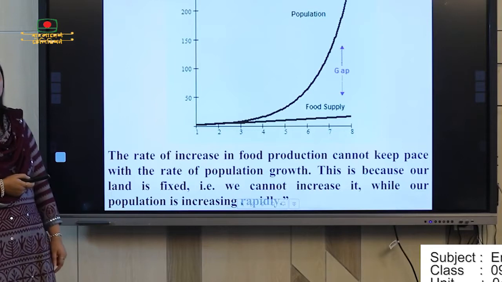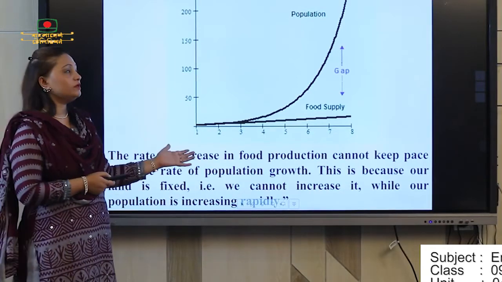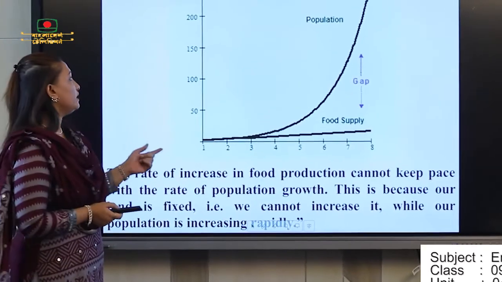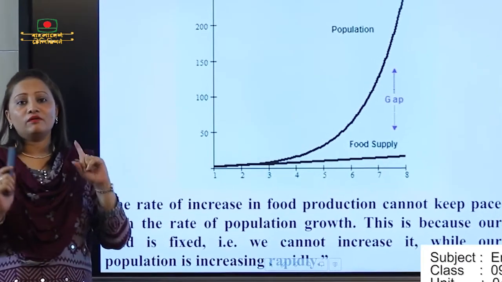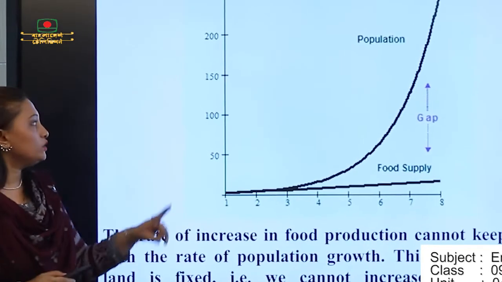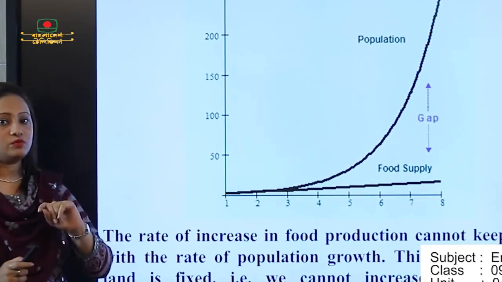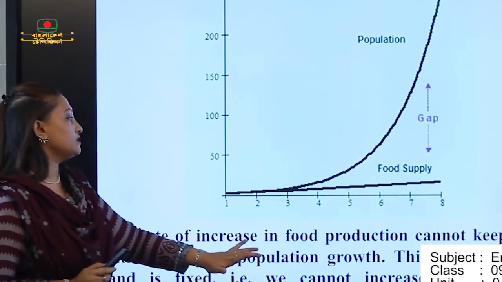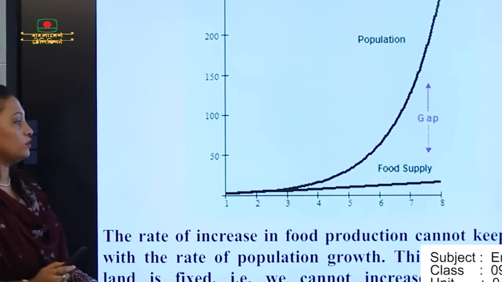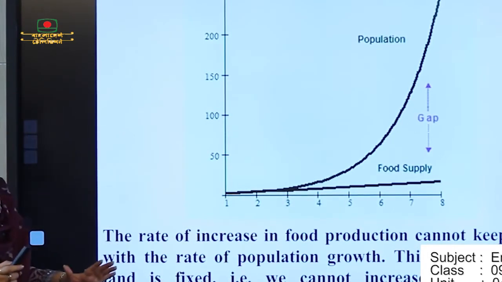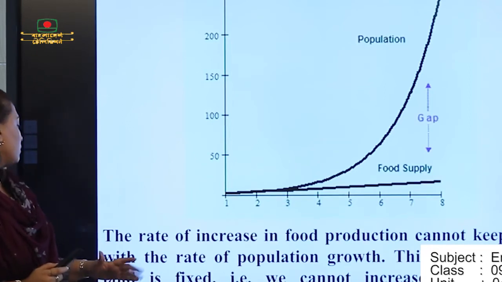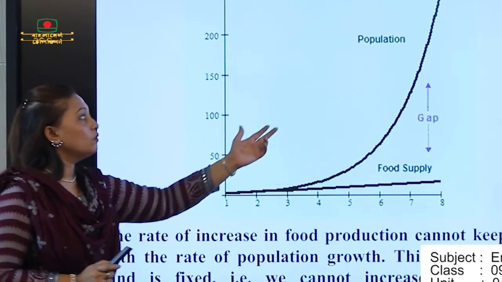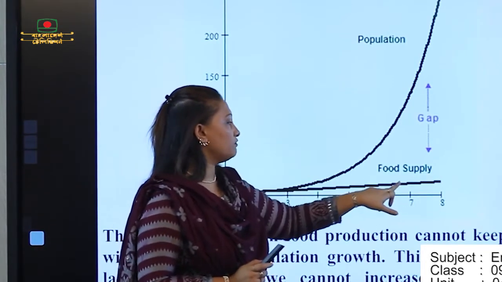My dear students, now we will learn from the picture that is related to our lesson 3. Here you can see a graph. Our lesson is about food problems. First we need to read what is written there. The rate of increase in food production cannot keep pace with the rate of population growth. This is because our land is fixed. We cannot increase it while our population is increasing rapidly. Through the graph you can find out our population and our food supply.